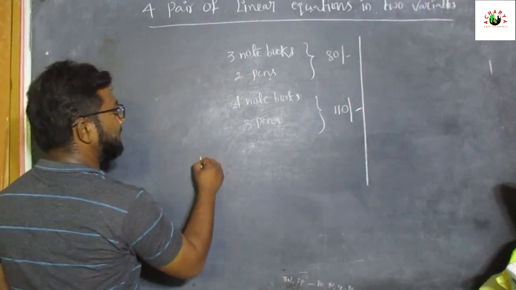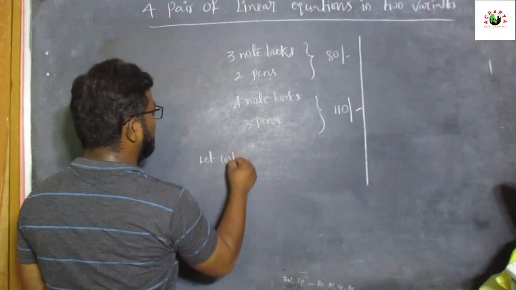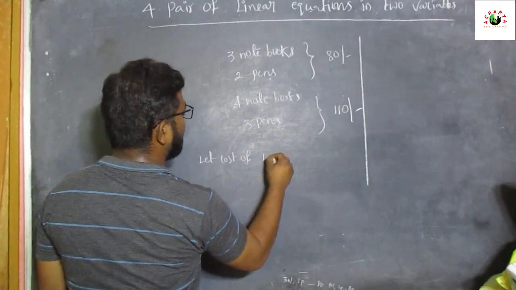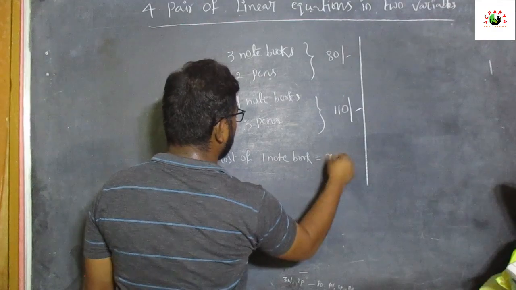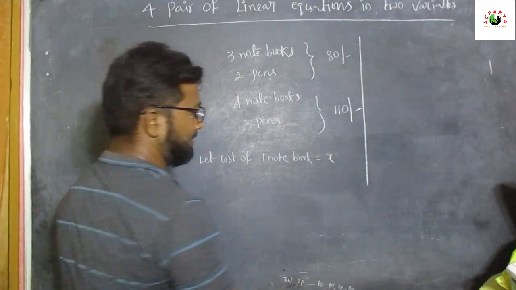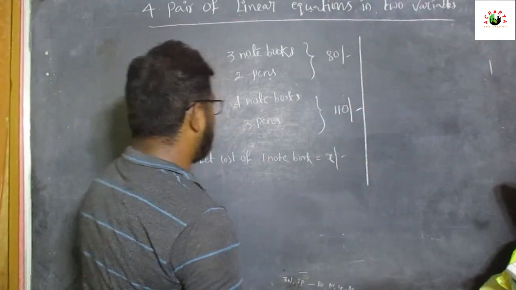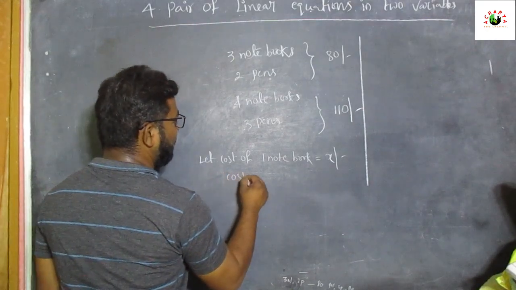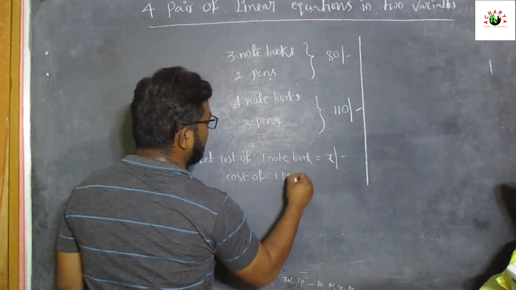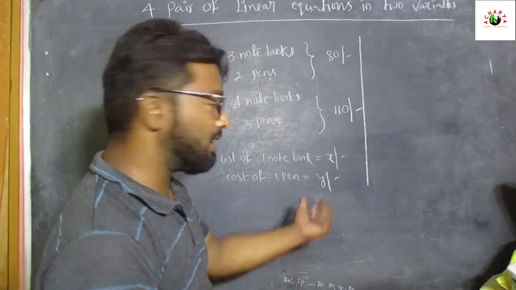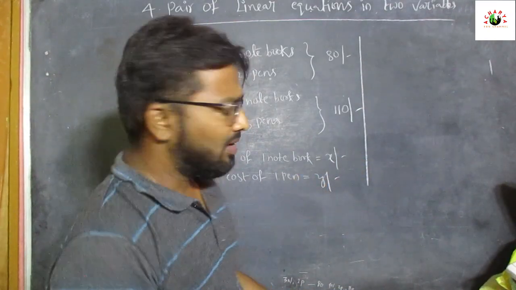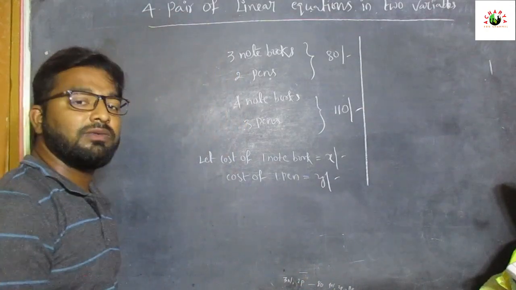So let the cost of one notebook be x rupees. Next, the cost of one pen equals y rupees.